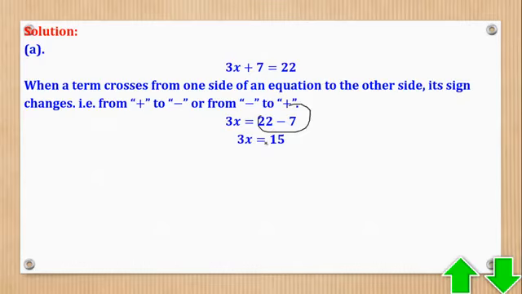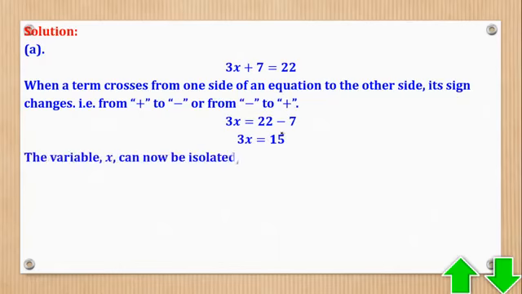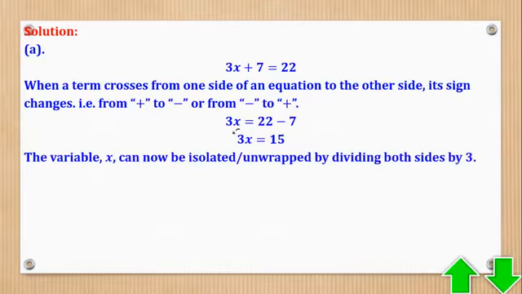So this minus this gives you 15. Now you have managed to collect like terms. Variables are on one side and constants on the other side. Now next is to isolate the x, and that is done by dividing both sides by 3, because 3 is the coefficient of x. So when you do that, you shall come up with this step and then go to that.